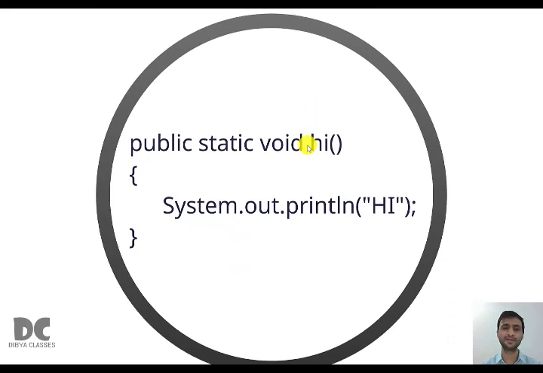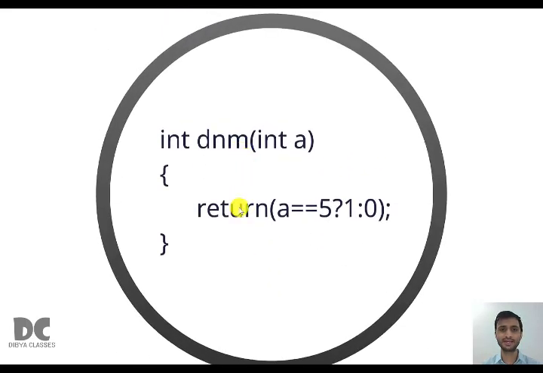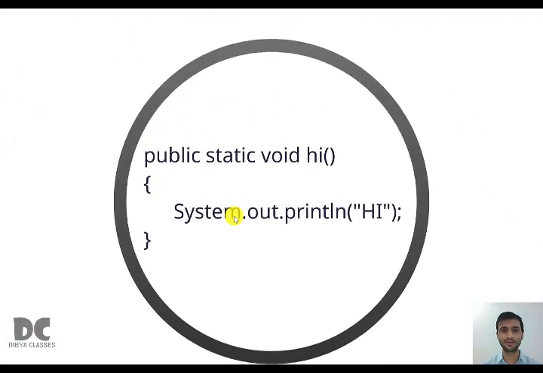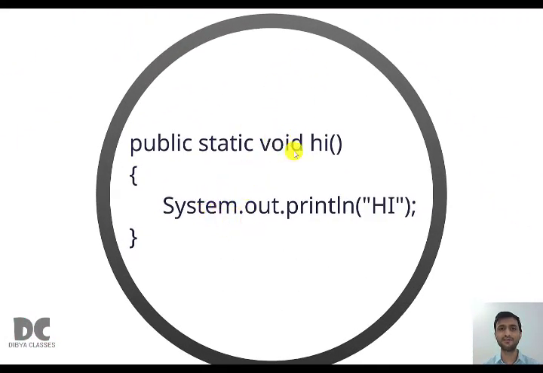Next example. Here we have access specifier public. We have a modifier, that is static. We have a return data type void because we are not returning anything. In the last example, a return statement was written. This return word is written. I will tell you what that is in future classes. But here you can see no return is written, therefore we have written void. Hi is the function name and there is no parameter. The parameter list is empty.